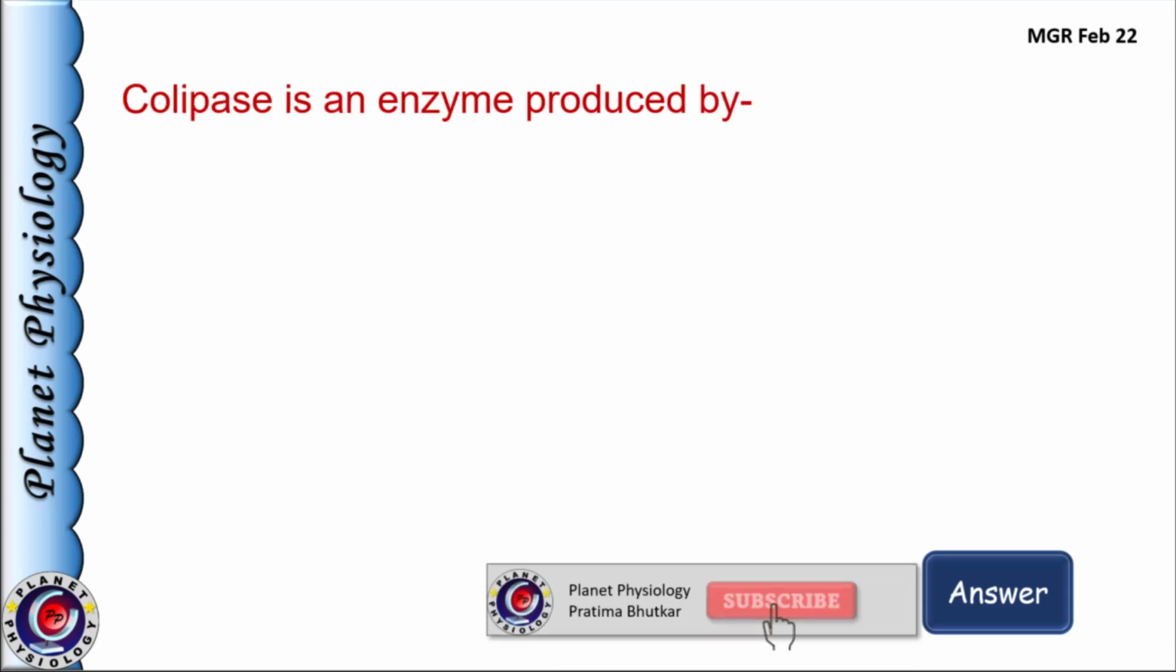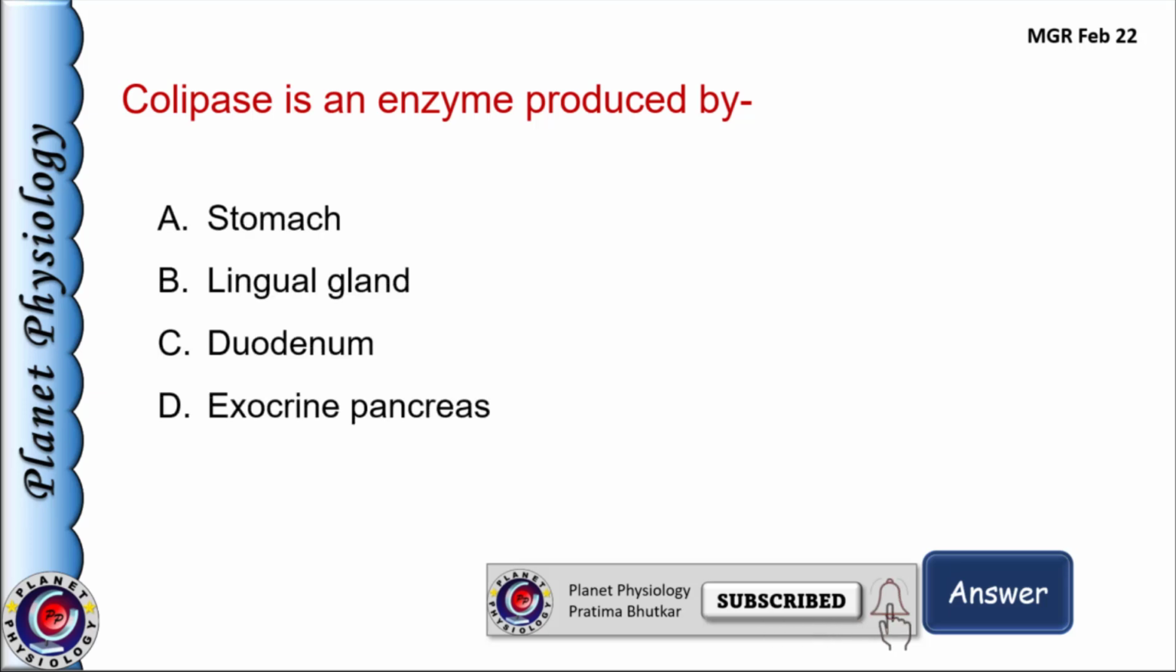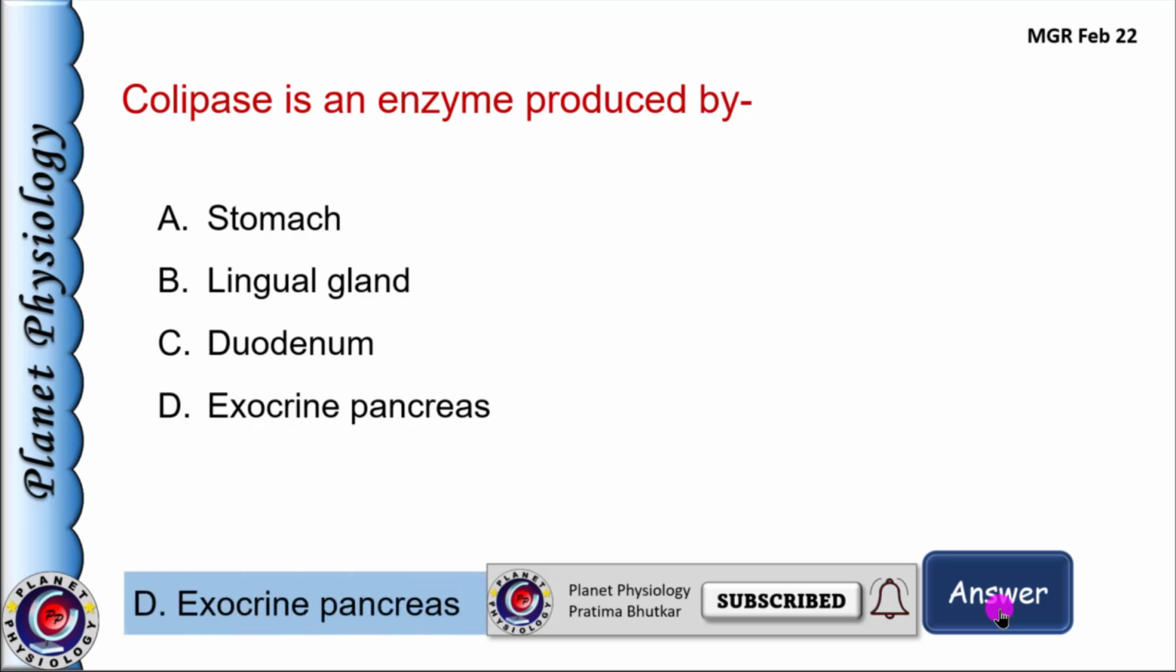Next question. Colipase is an enzyme produced by A. Stomach, B. Lingual gland, C. Duodenum, and D. Exocrine pancreas. An easy question. Colipase is one of the enzymes for fat digestion which is secreted by exocrine pancreas. So answer is option D.